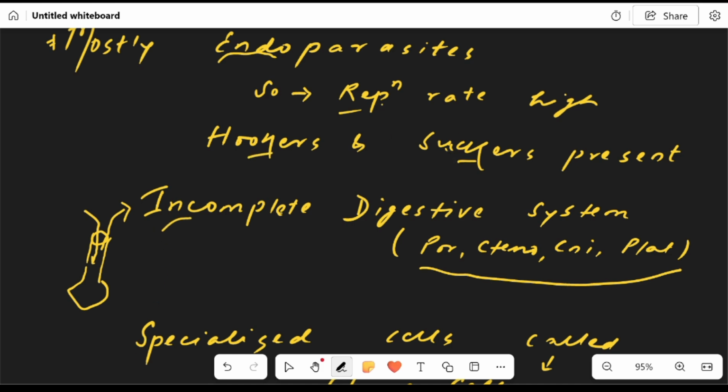The digestive system is still incomplete, just as in Porifera, Cnidaria, and also Platyhelminthes. It also has an incomplete digestive system, just a blind sac body plan. That means a single opening for both ingestion and excretion.